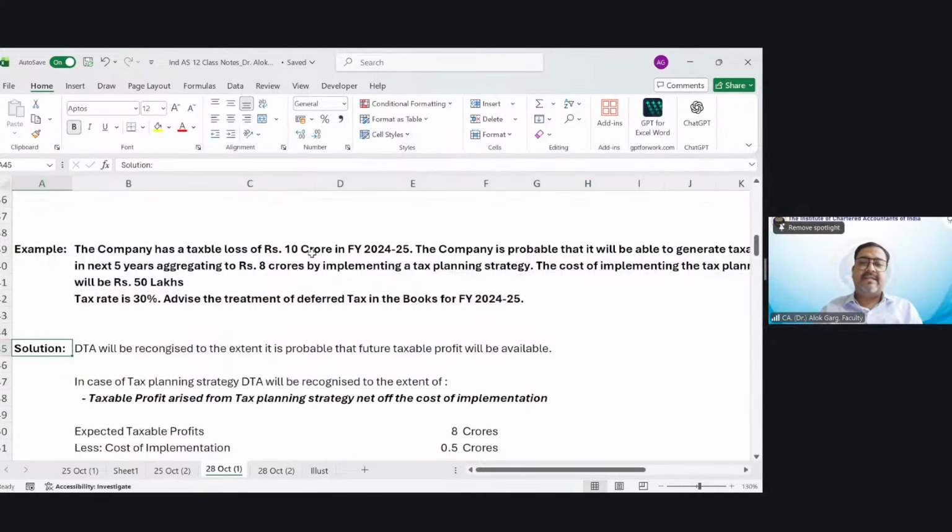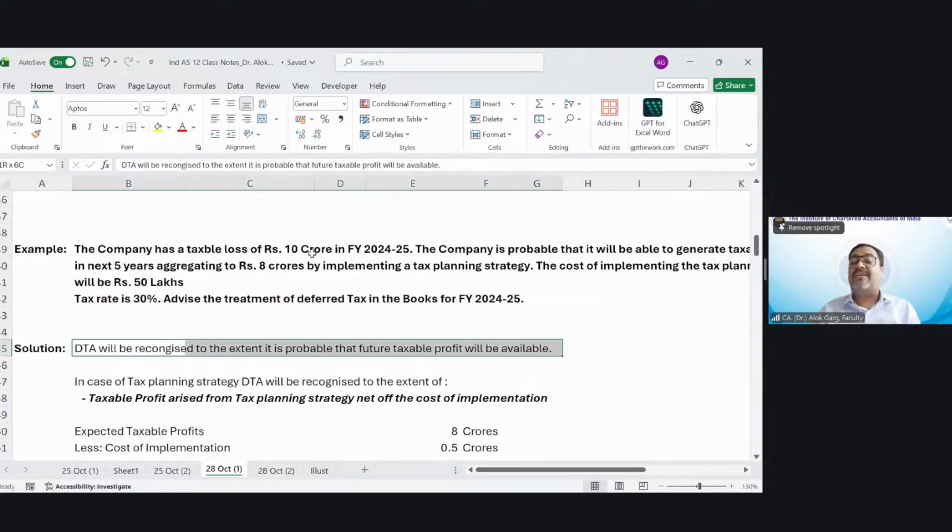Friends, in this case, DTA will be recognized to the extent it is probable that future taxable profit will be available.